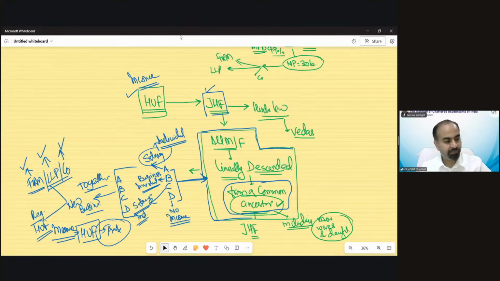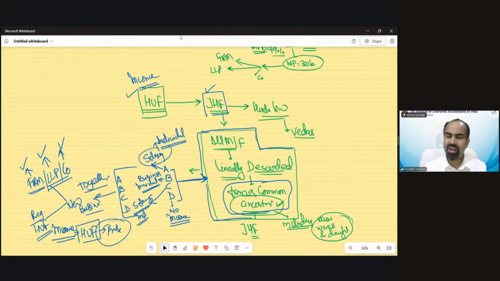Kuldeep Nagar is saying blood relation is required, but it is not technically mandatory, because we do not have any blood relation with wife, but still she is part of HUF. Just relax. We have not completed the HUF definition yet. It's a very wide definition. We just started this definition. I'm just trying to make you understand the difference between JHF and HUF. For now, just understand that. If that is clear, that okay, sir, I explained JHF is this one, HUF is this one.